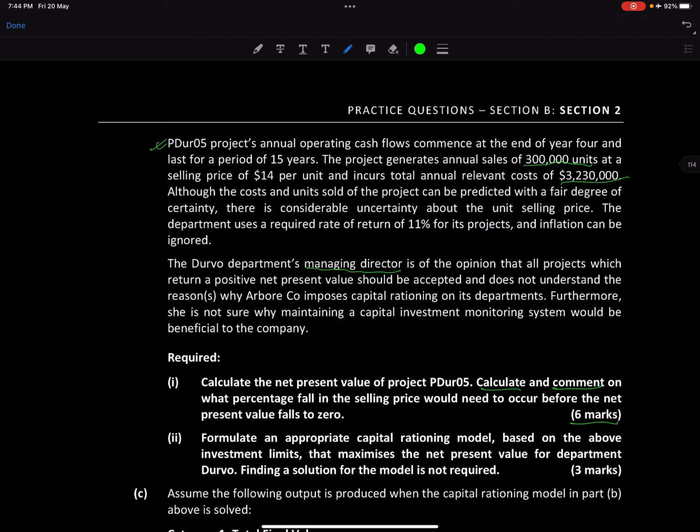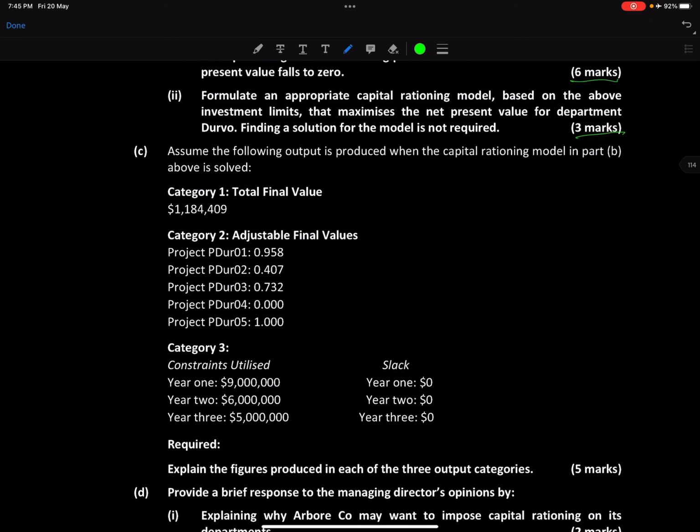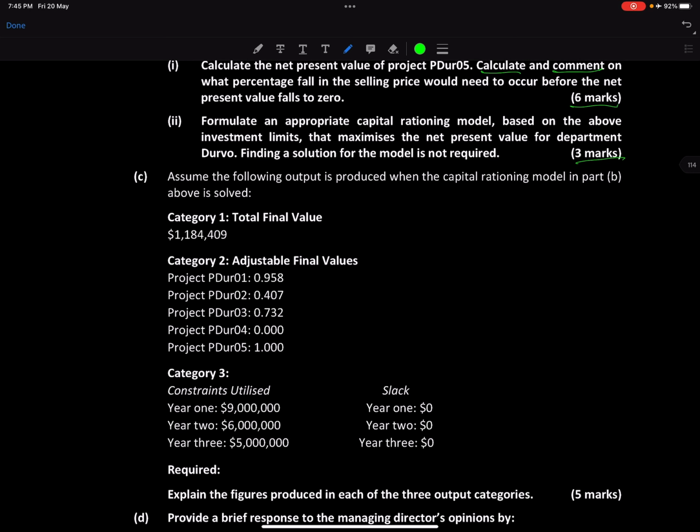Then formulate an appropriate capital rationing model based on the above investment limits that maximizes the NPV for the department Durbo. Finding a solution for the model is not required, so we just need to find the equations only. That's 3 marks. That's easy.